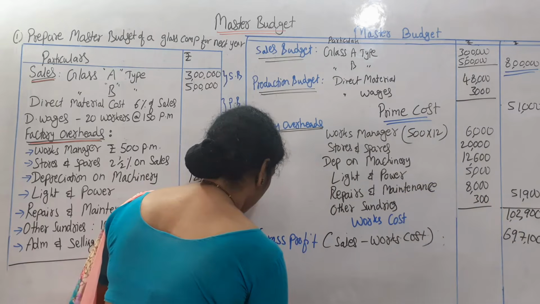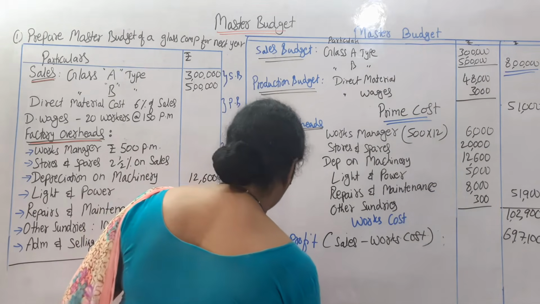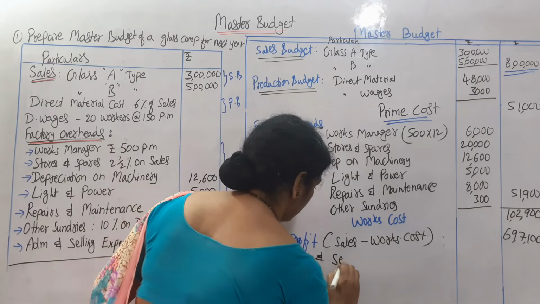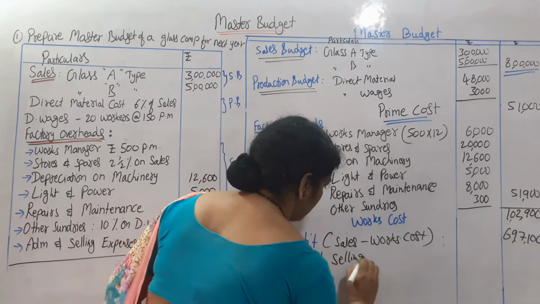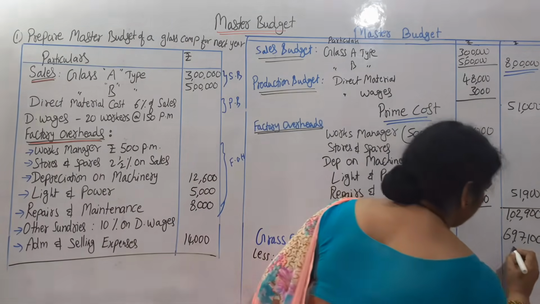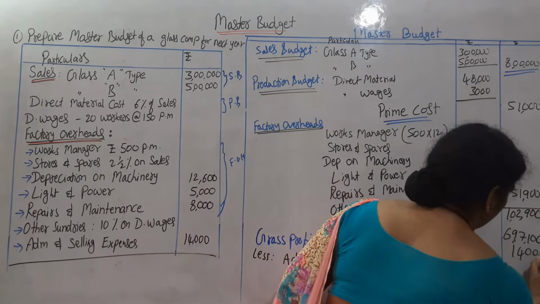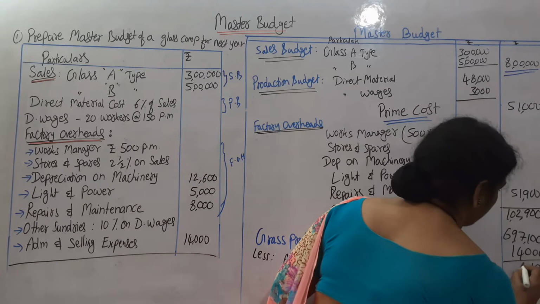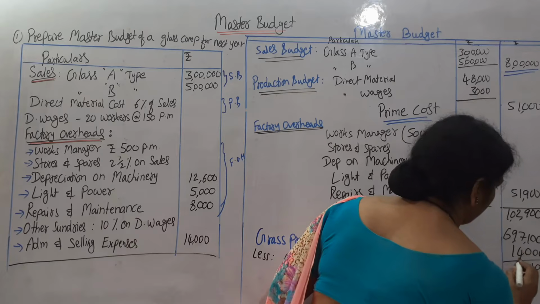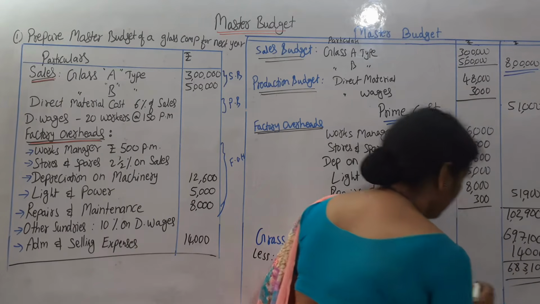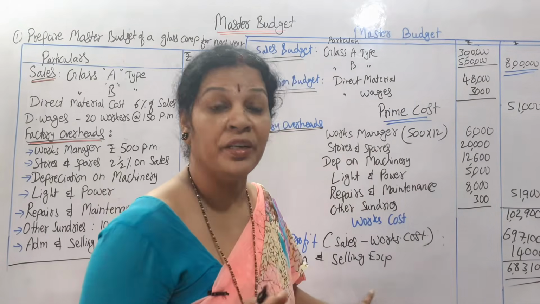Less selling and administrative expenses, 14,000. That gives 6,83,100. So this is expected net profit.